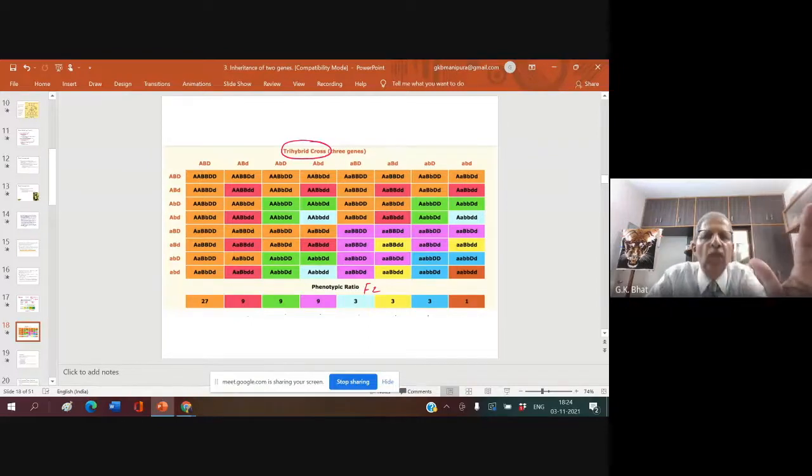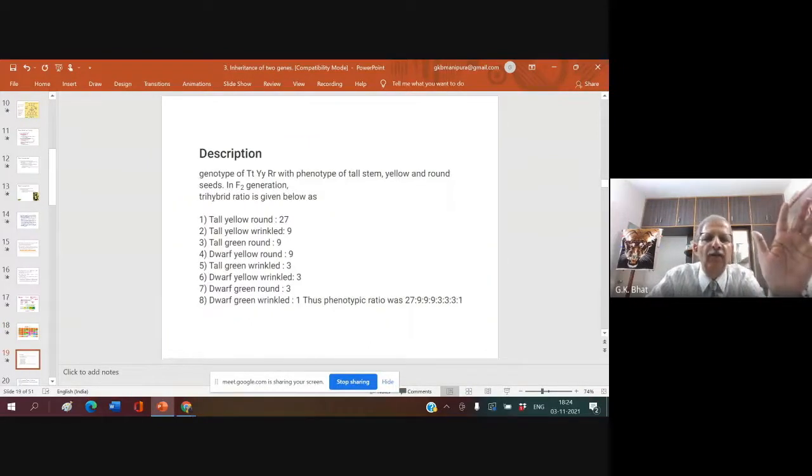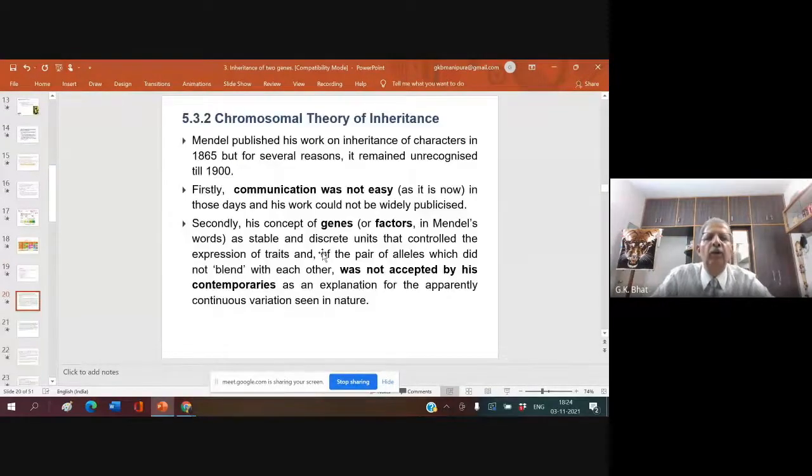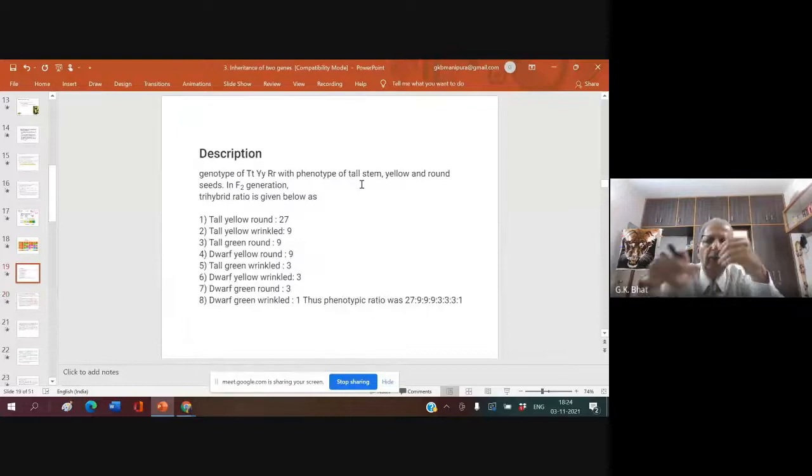You just should know this. If ever it's asked, you must be in a position to answer. Have a screenshot of this, which are in 27, which are in 9, which are in 3, which are in 1. I don't give much time to this. Now with this background, I am going to take up another important theory: the chromosome theory of inheritance. Any doubt so far? No, sir. Right.